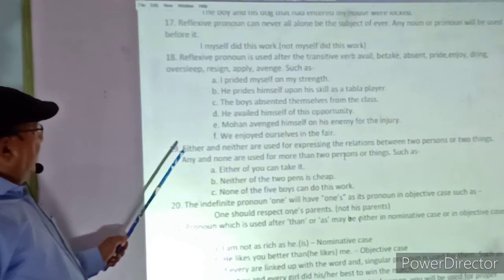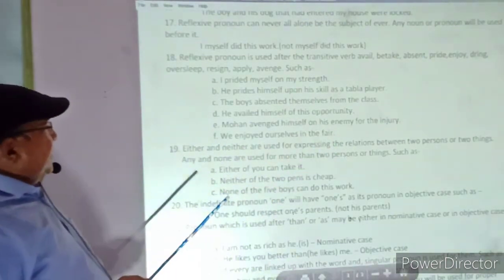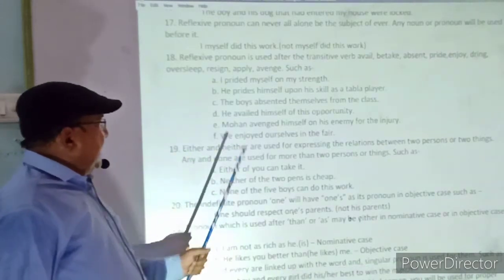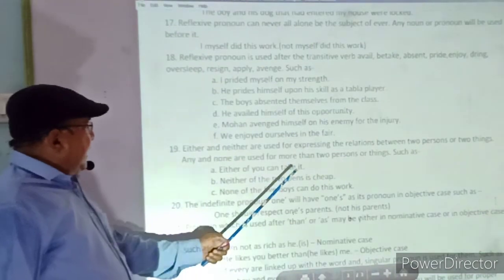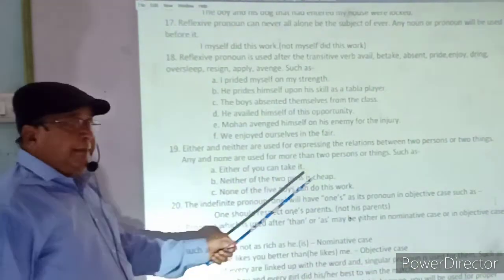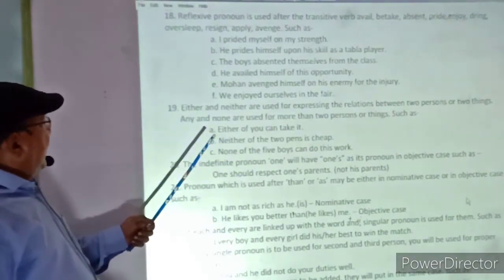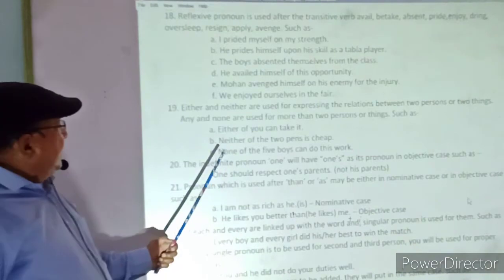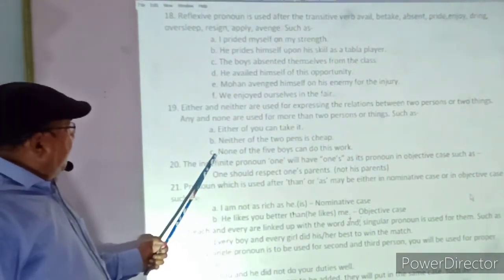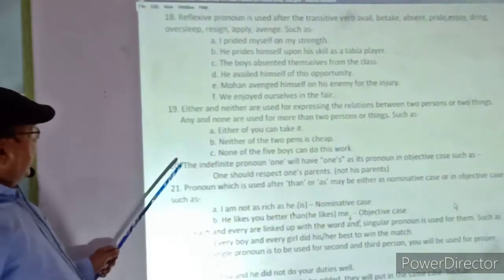In the 19th rule, either and neither are used for expressing the relationship between two persons or things. Either of the two you can take, and neither of the two pens is cheap. But if you switch over to none or anyone, more than two persons are required. In the same example, none of the five boys can do this work. Here more than two persons are there.